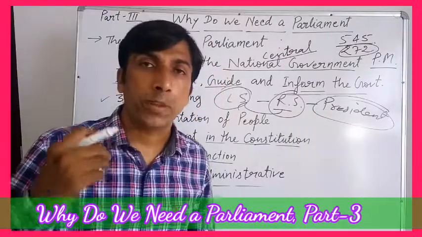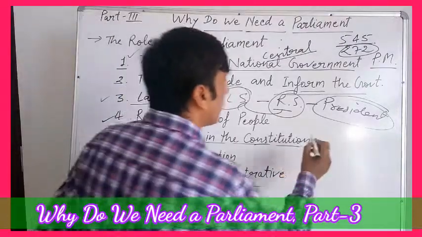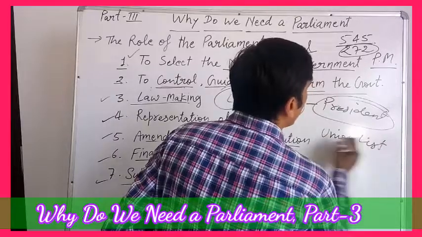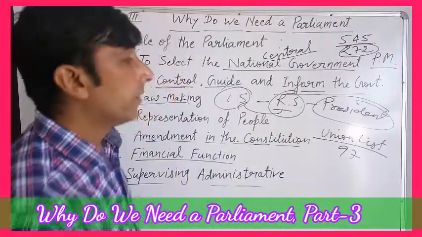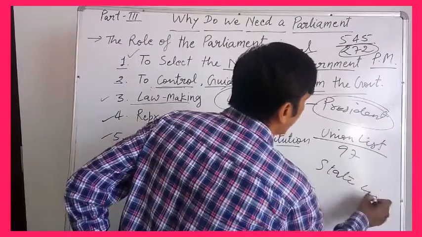Parliament also has power on the subjects of the union list, because the union list consists of 97 subjects under the central government, but there are 66 subjects in the state list, right?